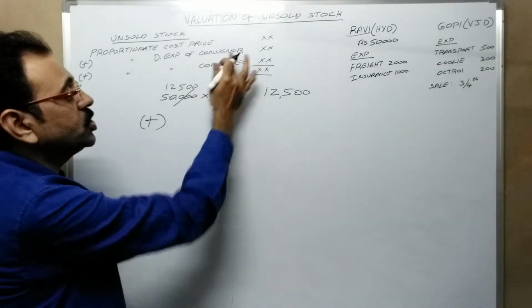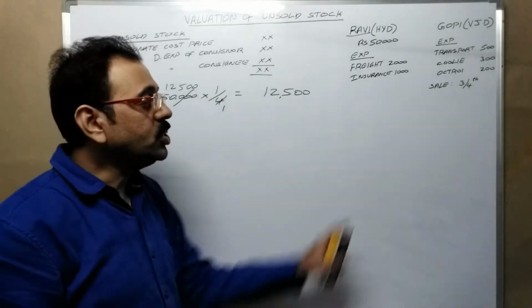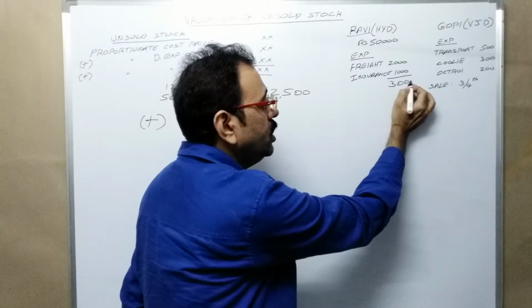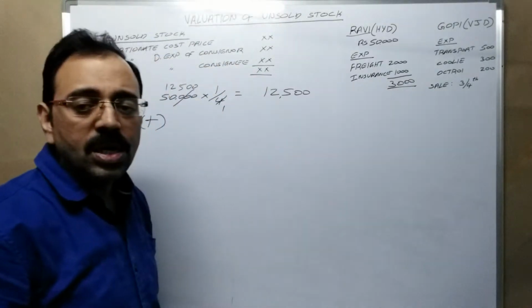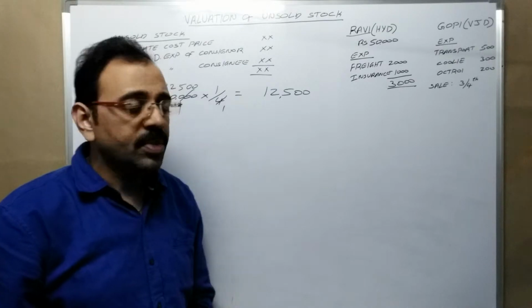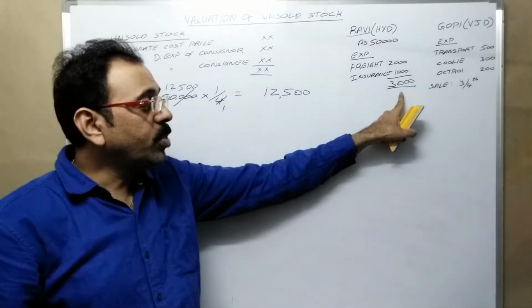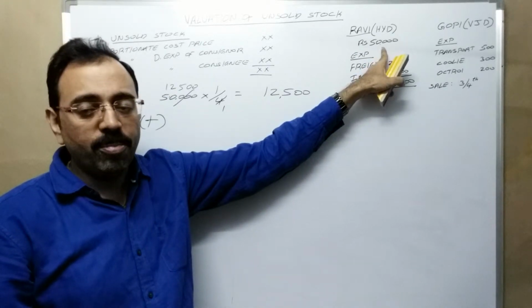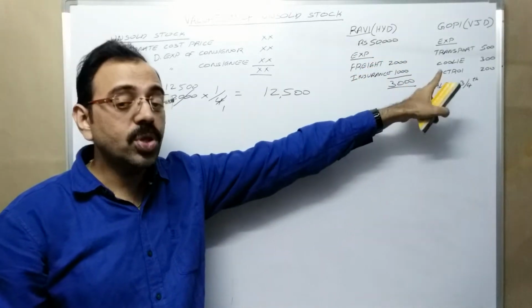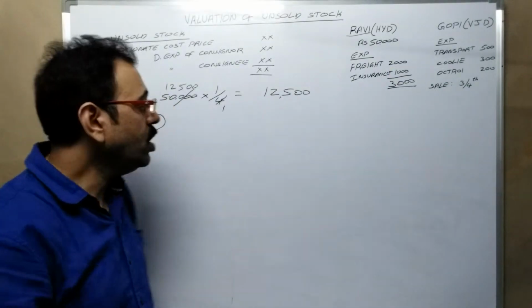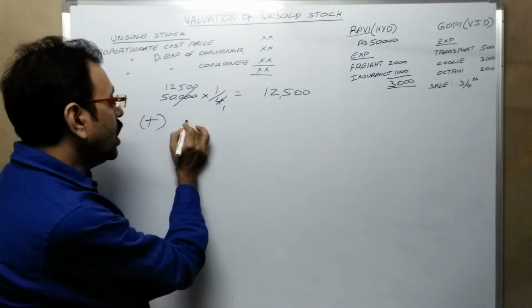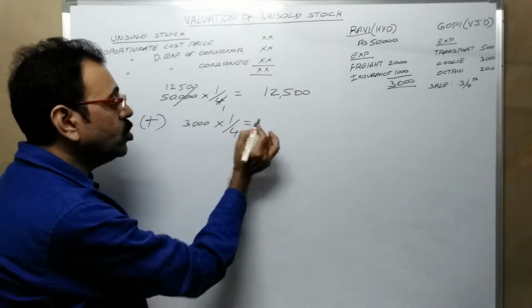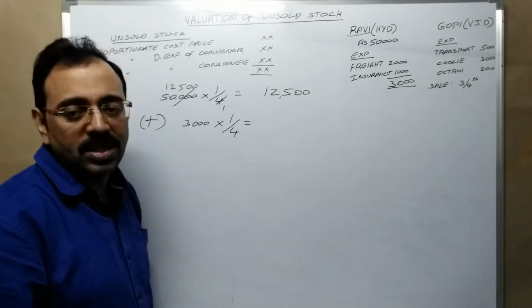proportionate direct expenses of consignor. Consignor expenses, 2000 plus 1000, 3000 is direct expenditure. This direct expenditure belongs to total goods, 50,000 worth goods. But we want only 1/4 goods value. Therefore, in the total consignor expenses also, only 1/4 goods related expenditure we should consider.